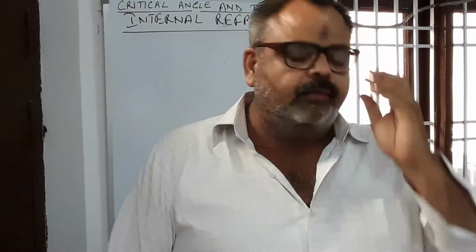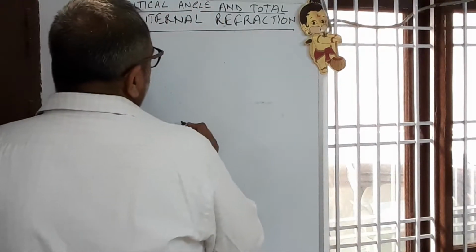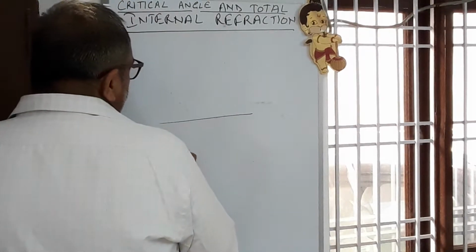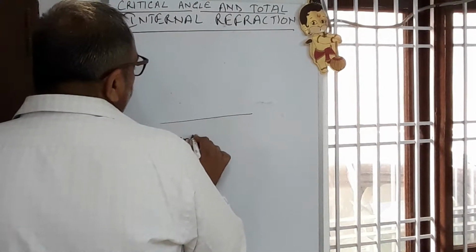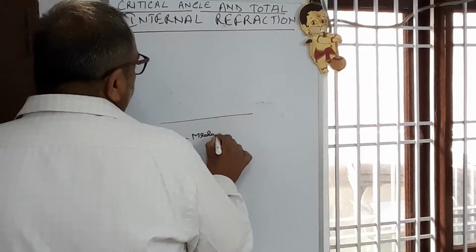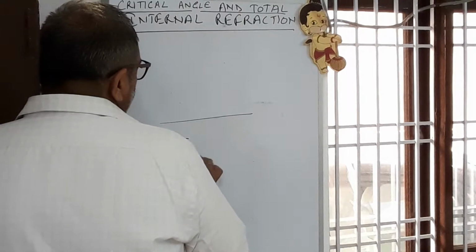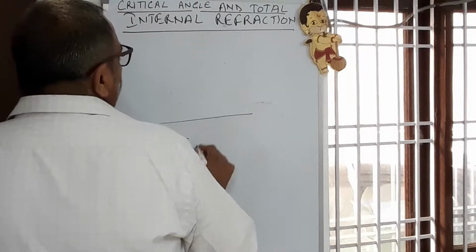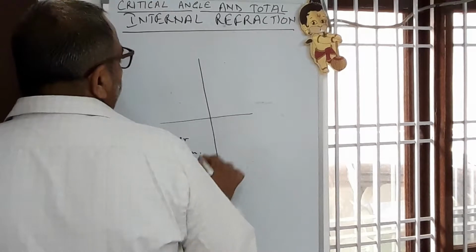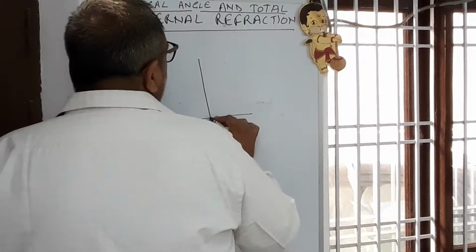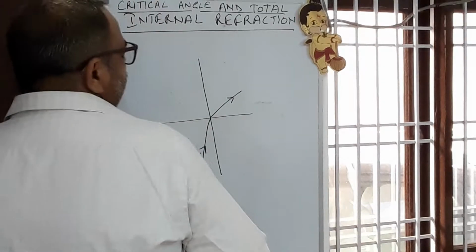Here what we have seen is when a ray of light passes from, for example, this denser medium, this is the normal. Any ray of light passed from denser to rarer medium bends away from the normal.